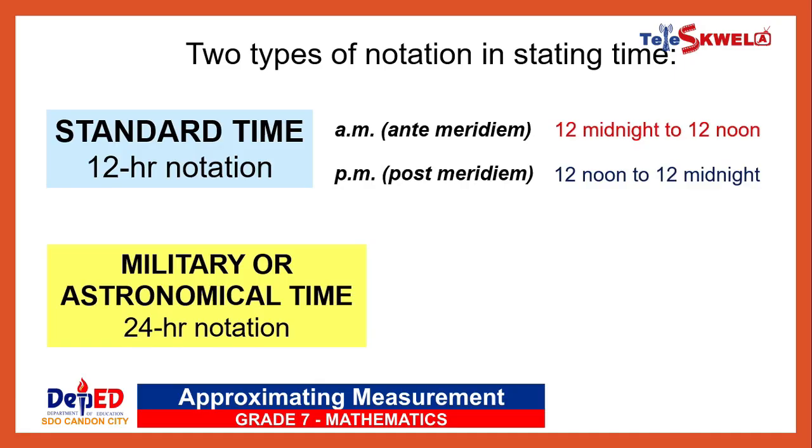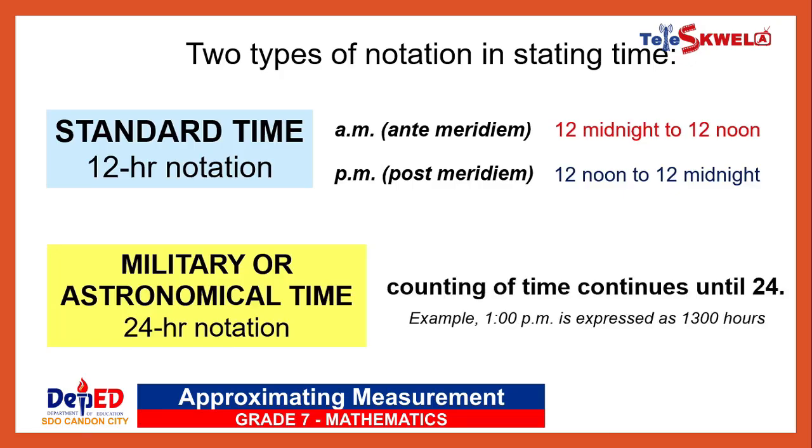Sometimes this leads to misinterpretations when the suffix AM and PM are removed. Military time prevents this ambiguity by using the 24-hour notation, where the counting of time continues until 24. For example, 1 PM is expressed as 1300 hours.